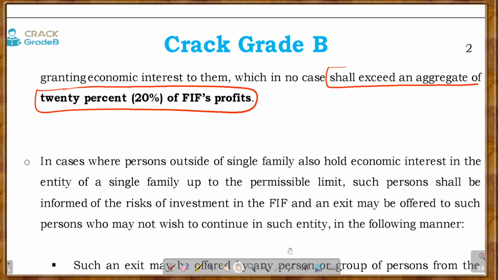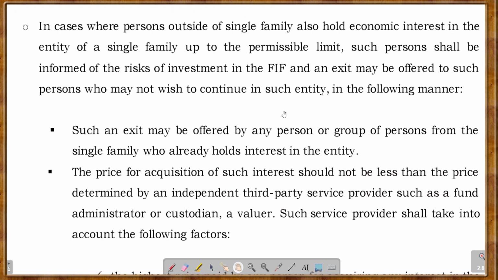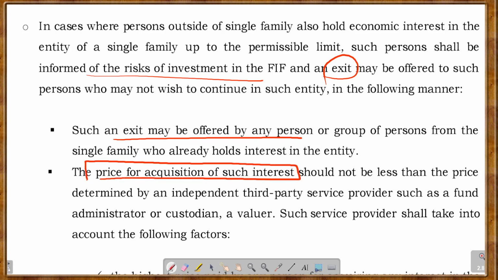Now, in cases where persons outside of the single family also hold economic interest up to the permissible limit, such persons shall be informed of the risk of investment. And obviously, if they want to exit, an exit can be offered. Suppose a family investment fund has been formulated by a company.